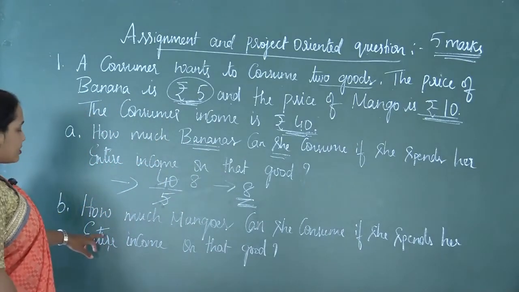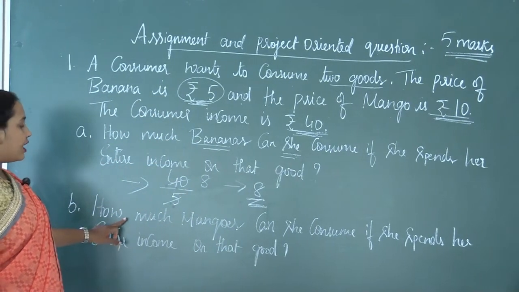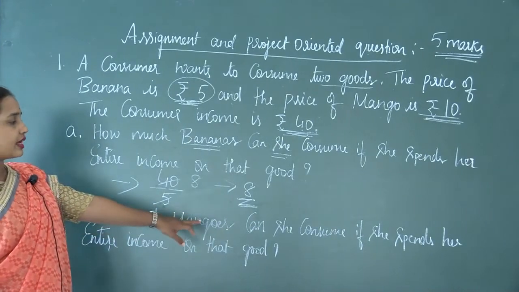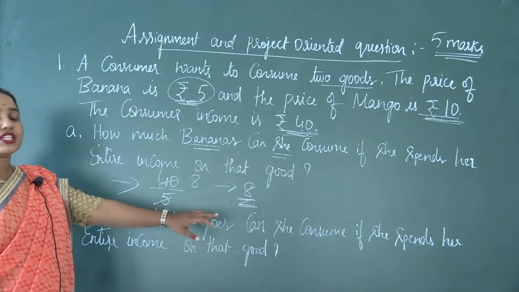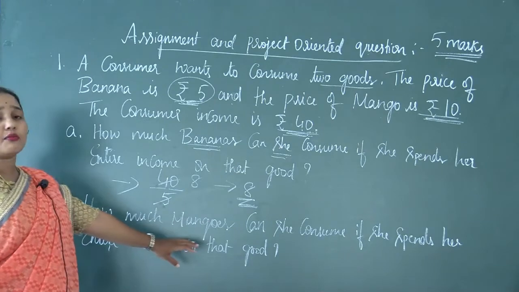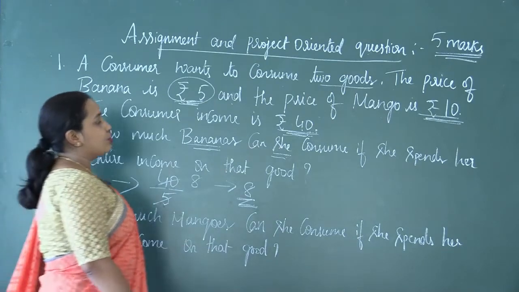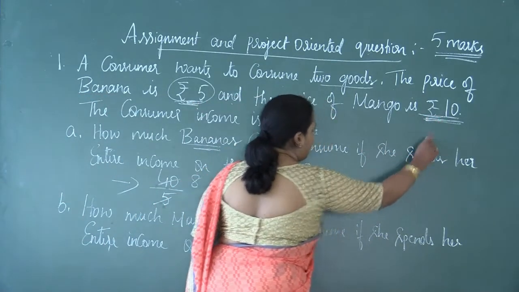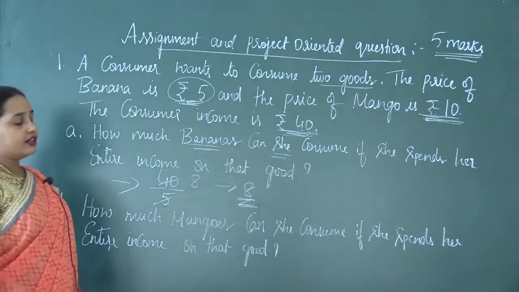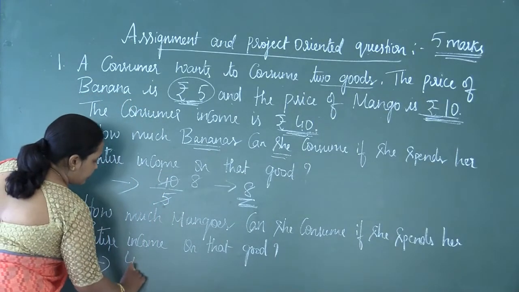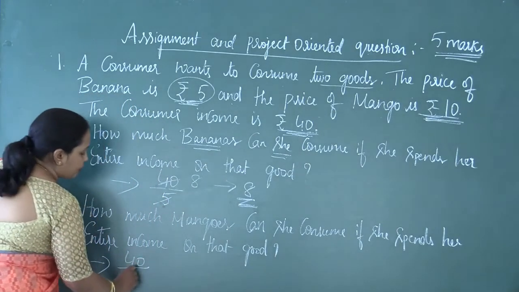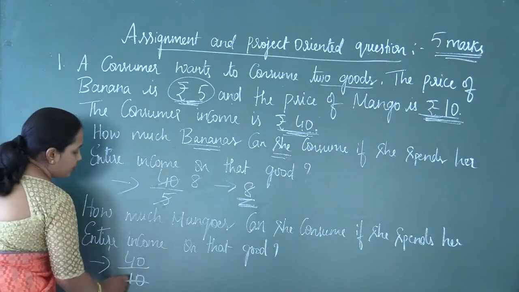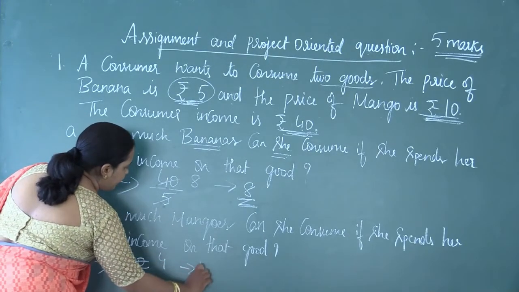Likewise, they have asked one more related question. How many mangoes can she consume if she spends her entire income on that good? Again, you should look into the price of the mango and the income given, that is 40. Now the price of mango is 10. When you divide this, it will be 4.